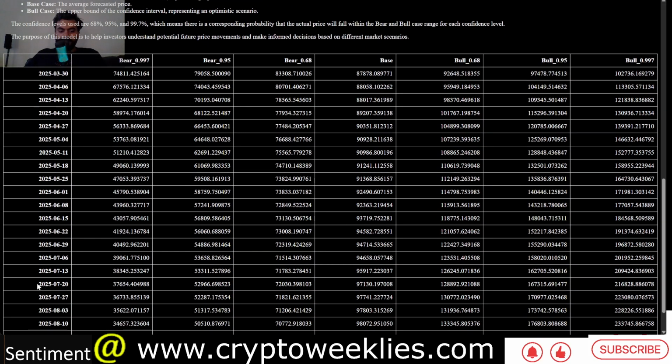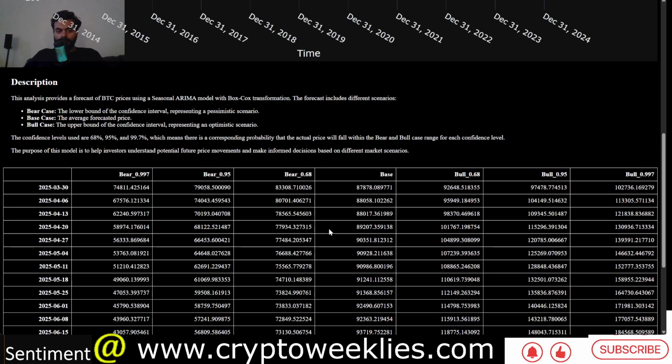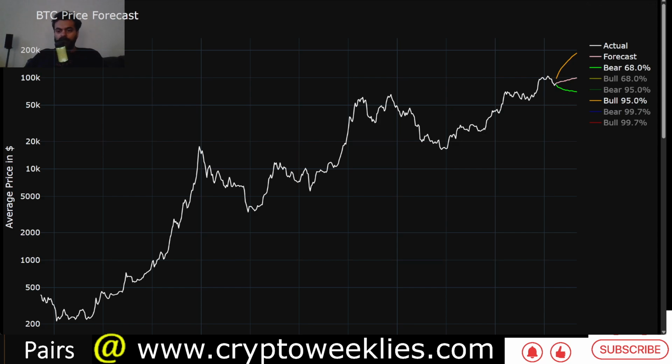The way to interpret it is this: let's say we are looking at July 20th. The base case for Bitcoin per the model is at 97k, roughly speaking. There is a 68% chance that the price goes to about 128k, or falls to about 72k. There is a 95% chance that the price goes as high as about 167k, or falls as low as about 50 to 53k. That's how you interpret the model, to establish what is a bull case, what is a non-euphoria or euphoria bull case, and what is the panic. The panic case is the 2 standard deviation down.